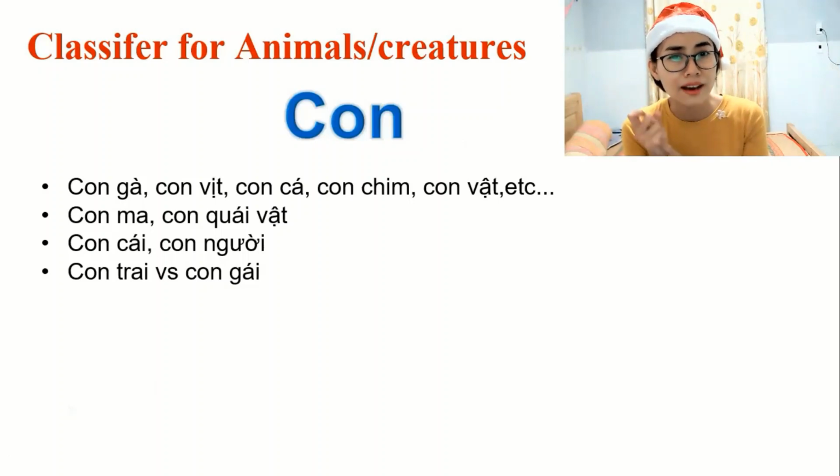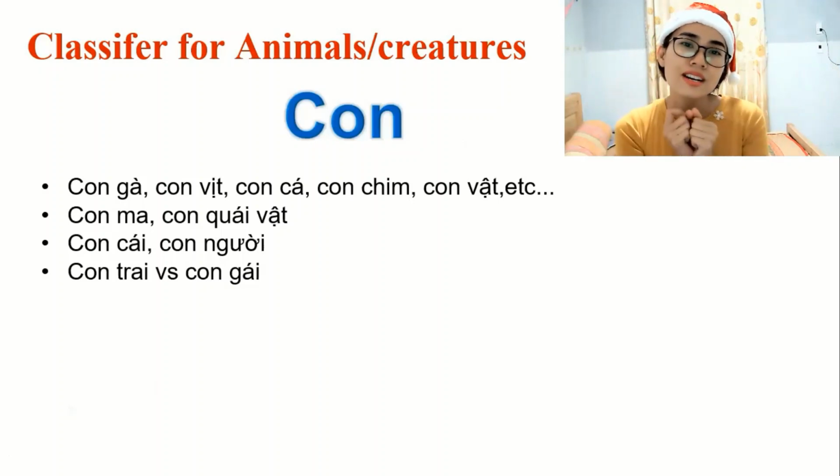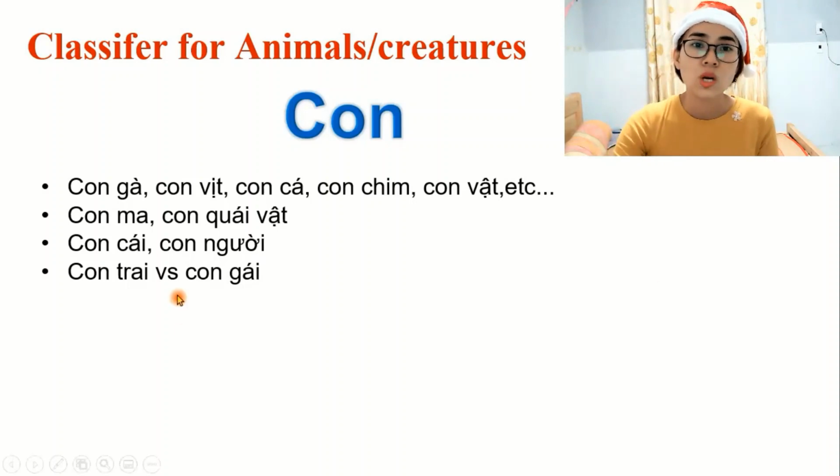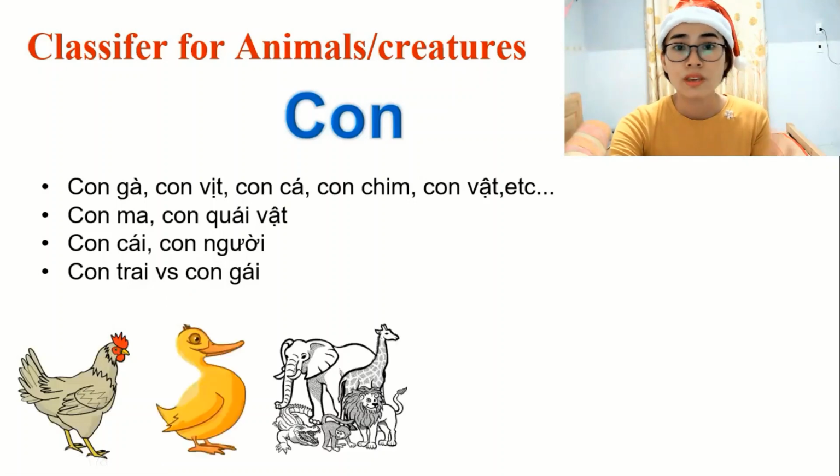Next classifier. So we have classifier for people and for things. What else we didn't have? Here, classifier for animals or creatures. Con. So con is for all kinds of creatures. Let's talk about animals. So you can use con for all kinds of animals, even animals in general. Con vật, con gà, con chim, con cá, fish, con chim, bird, con vật, animals in general.